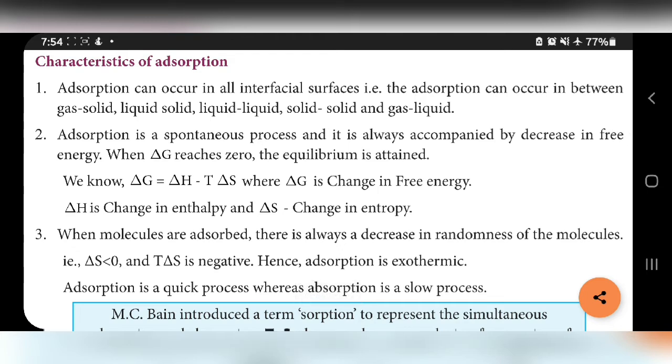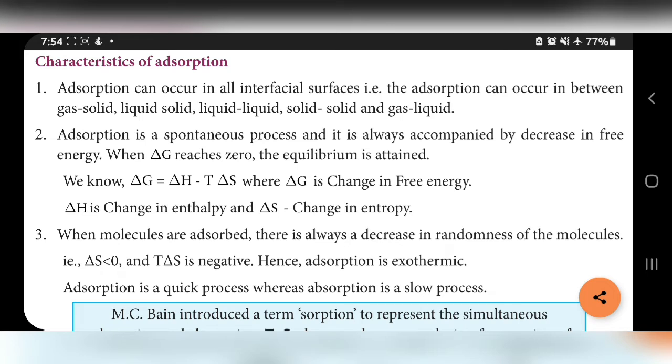Next, characteristics of adsorption. Adsorption can occur in all interfacial surfaces, that is, adsorption can occur between gas-solid, liquid-solid, and liquid-liquid.